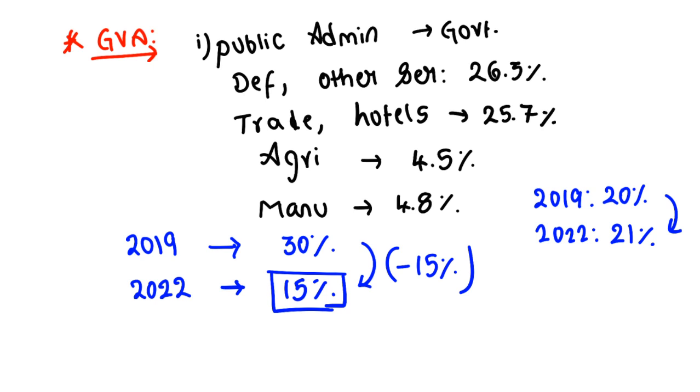Clear? So all these are the figures from the supply side, and right now the author is willing to put forward the demand side also. Are you getting? He is willing to project the demand side. So what is the demand side? If you go with public administration or defense, trade, hotels, these are the supply side factors. So these are the productions or manufacturings coming out of the economy. Then what about the demand side? The demand side is of the opinion.